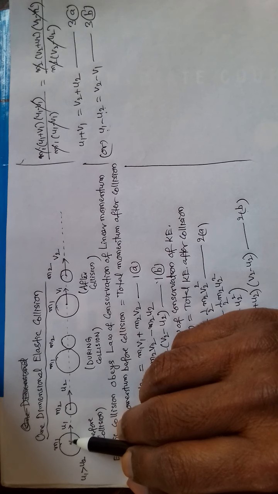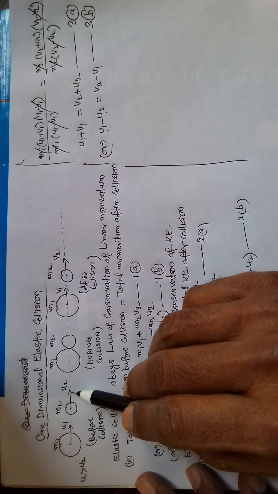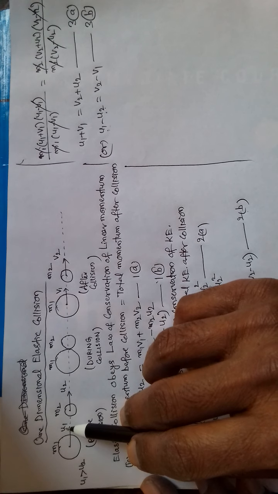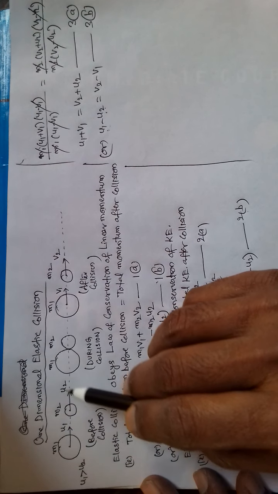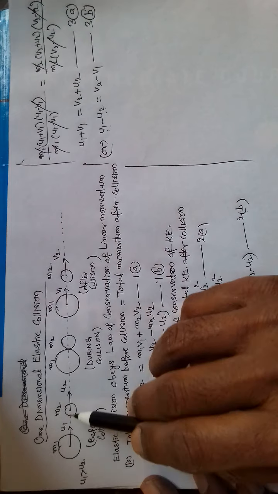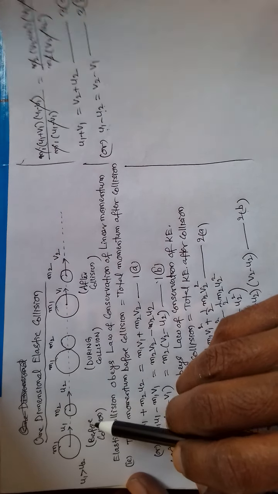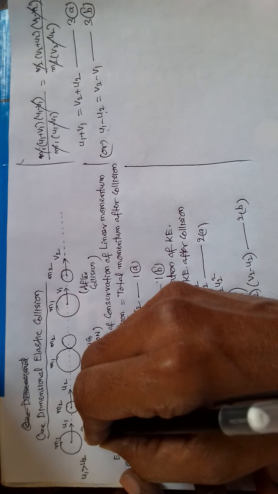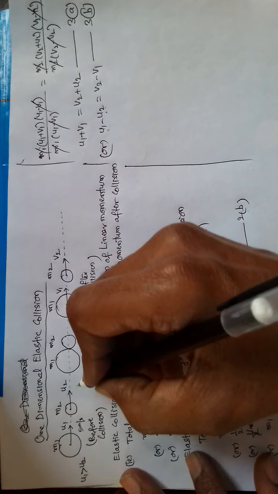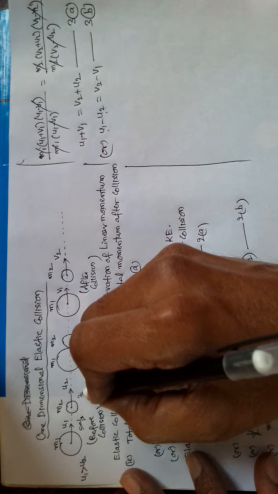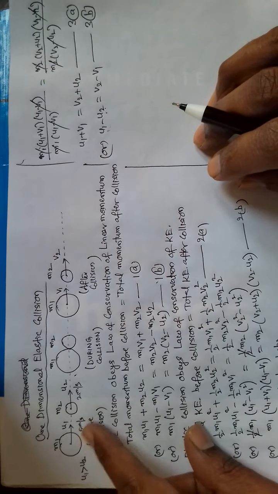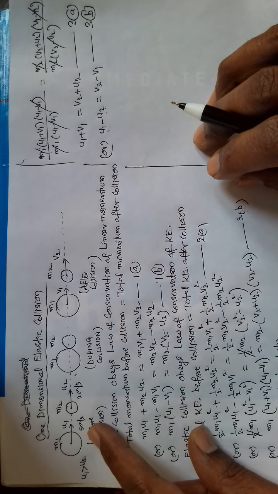This is its initial velocity, this is its initial velocity. If this has to collide with this, its initial velocity must be more than its initial velocity, then only it can collide with this. Suppose here its initial velocity is 5 meter per second, its initial velocity is some 2 meter per second. Now definitely this will collide with this because it is having more velocity.